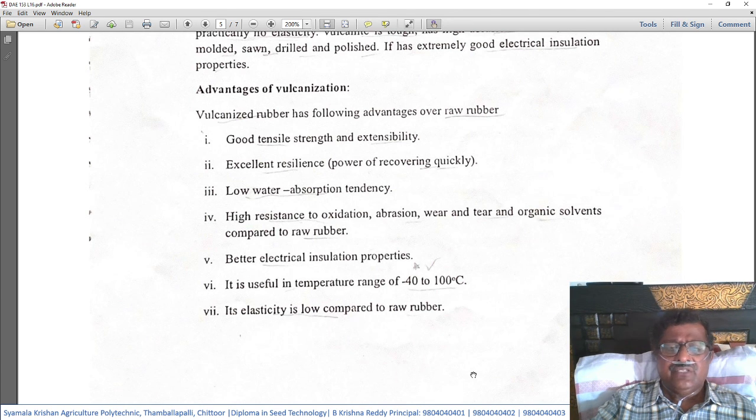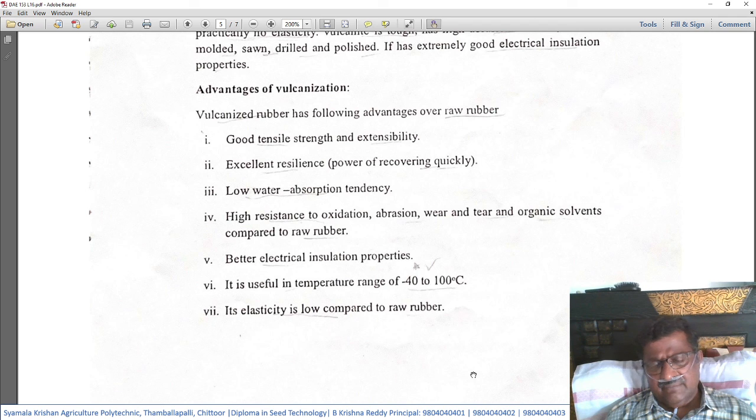Naturally, its usage will be very wide. So that means it can be used under a variety of conditions in which the temperature can vary between -40 to 100 degrees centigrade. Seventh point, its elasticity is low compared to raw rubber. That means raw rubber can be extended to a larger extent. That means its elasticity is very high, whereas vulcanized rubber has got low elasticity.